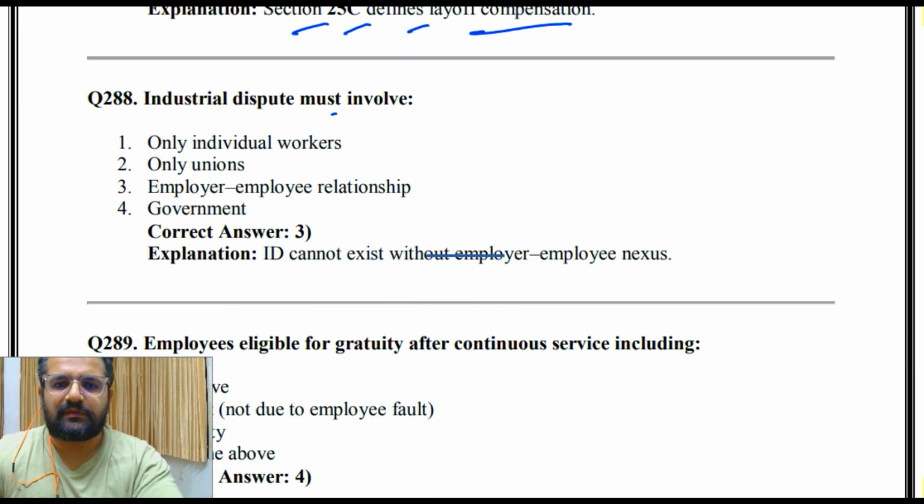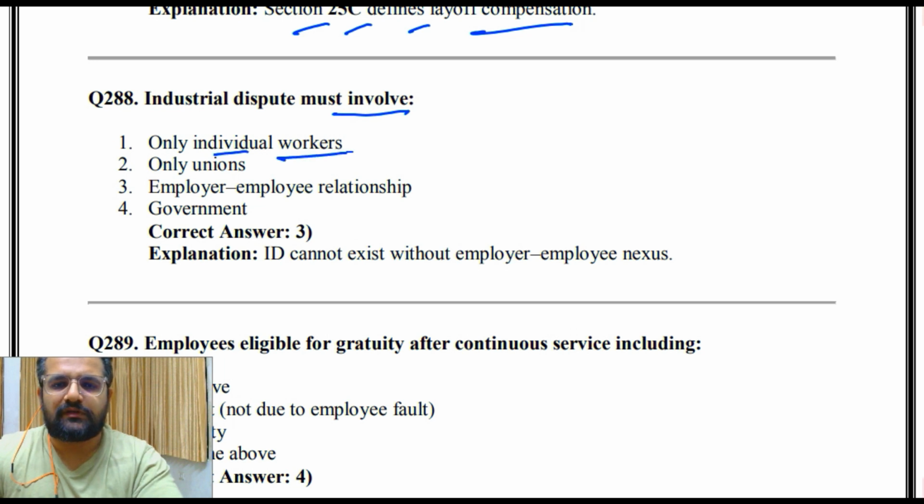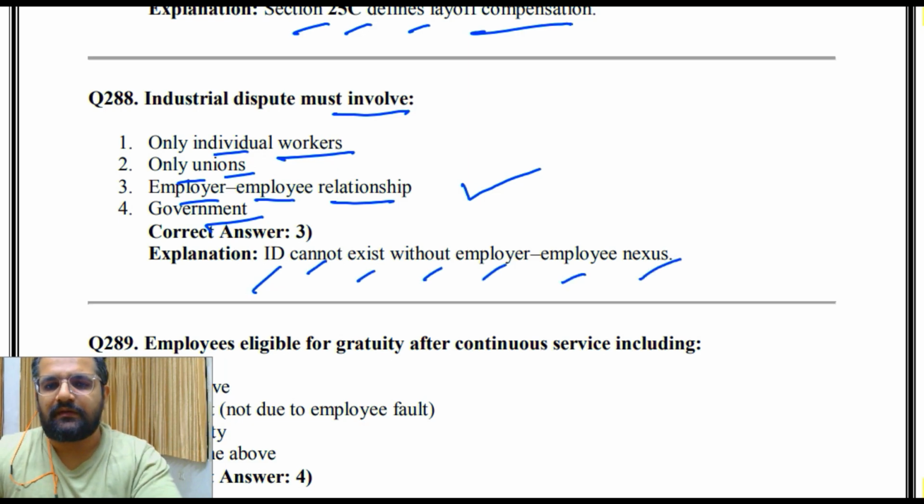Industrial dispute must involve only individual workers, only unions, employer-employee relationships, government. So the answer is 3, that is employer-employee relationship. Industrial dispute cannot exist without employer-employee nexus.